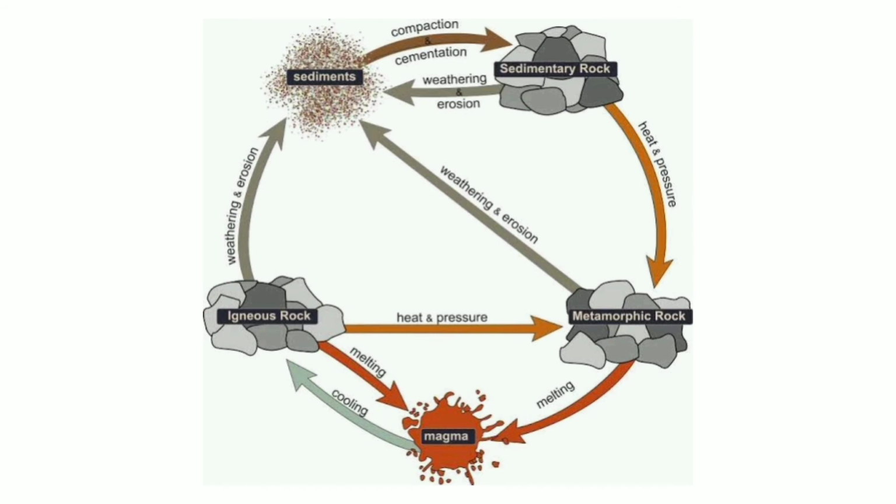While when eruption or weathering arrives again, it will become sediments. And then sedimentary rocks, when heat and pressure are put together under the surface, will become metamorphic rocks. While metamorphic rocks, when eruption or weathering arrives, will become sediments. Igneous rocks, when heat and pressure are put together too, will become metamorphic rocks. Lastly, when metamorphic rock melts, it will become magma.